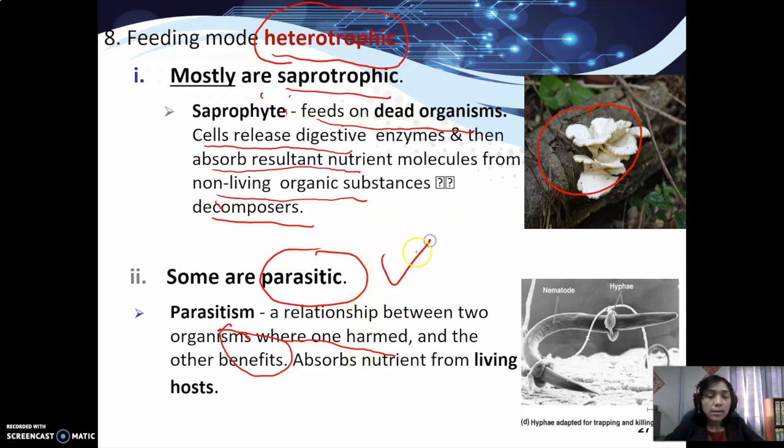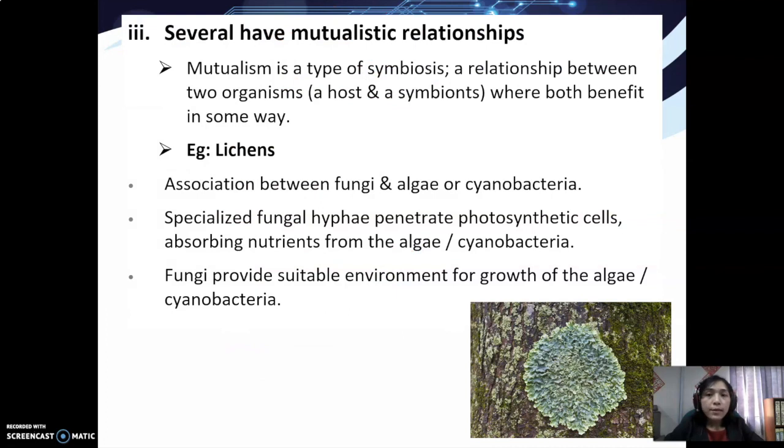Okay, they cause some harm to the living host. Several have mutualistic relationships. Mutualistic means a kind of symbiosis relationship where both also get the benefit in some way. One is the host, one is the symbiont. So both will get some benefits.